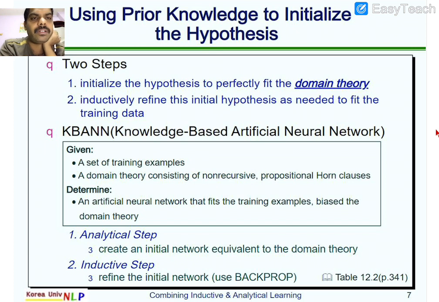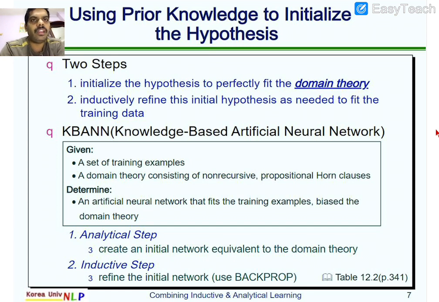Here we require a set of training examples and a domain theory consisting of non-recursive propositional Horn clauses, and we determine a neural network that fits the training examples based on the domain theory. Here we observe the KBNN algorithm. There are two steps: one is the analytical step and the other is the inductive step. We analyze the things and define the network.